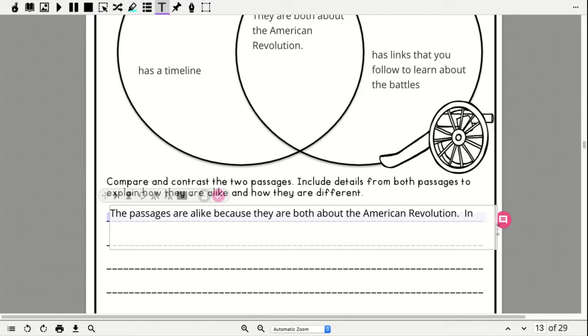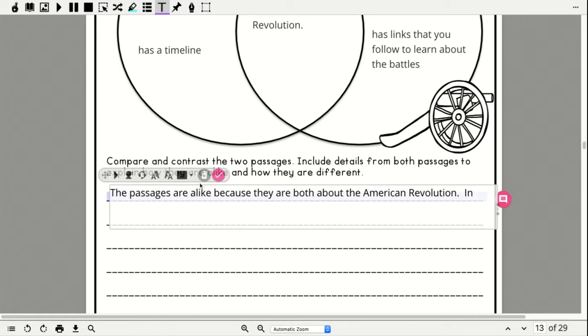So in the Revolutionary War, it states, okay, now you are finding something here. Okay, you're putting something in these quotation marks that tells me that it's about the revolution. Okay, and then you're going to tell me the website.